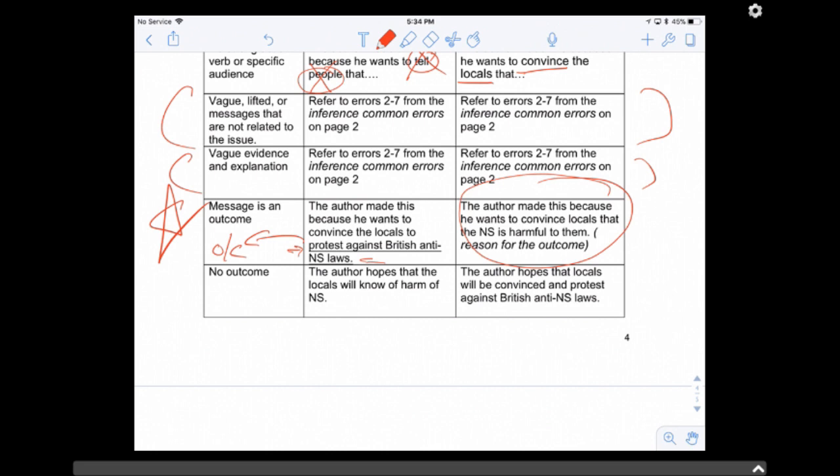So the message should be this: why should you protest against British NS laws? Because NS is harmful to your lives, right? It's harmful to their lives. So this is the message, because NS is harmful to their lives, and hence the outcome is that you will protest it. And lastly, no outcome. The author hopes that locals will know of the harm. Again, no action written here. Change it to: the author hopes that locals will be convinced, and finally they will do some action, which is to protest against British NS laws. So give me the outcome, the action that he wants the people to take. Okay.